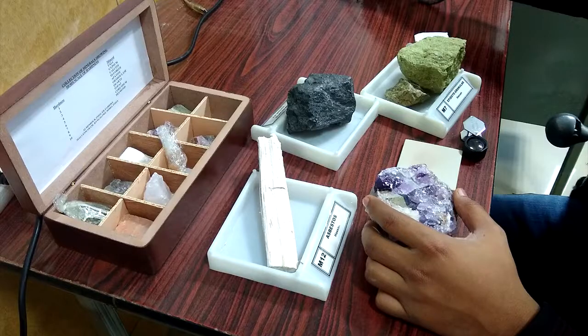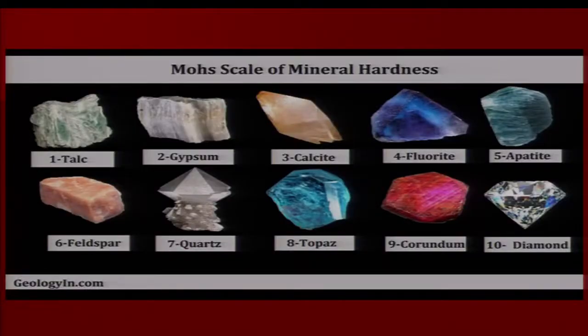Now, Mohs' scale of hardness for minerals. I have shown you the picture here. The first mineral is talc, which shows hardness 1. It is a very soft mineral. Then 2, gypsum; here is calcite having hardness 3; fluorite, apatite, feldspar, quartz, topaz, and corundum, having hardness 9, and diamond. This is the diamond, the hardest material or mineral found in nature. So, this is all about hardness.